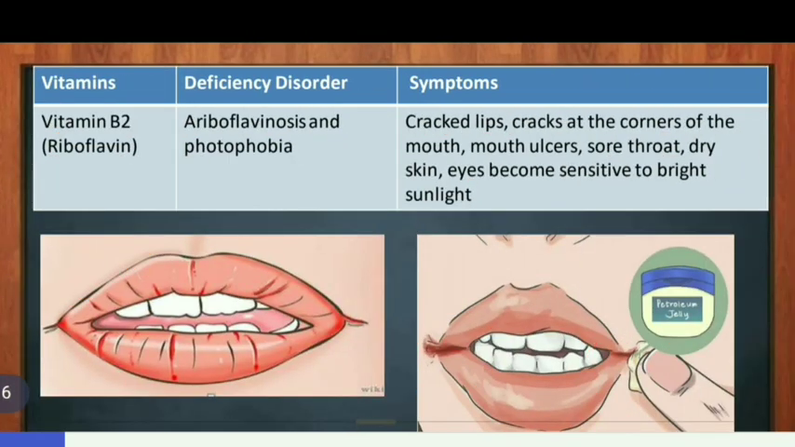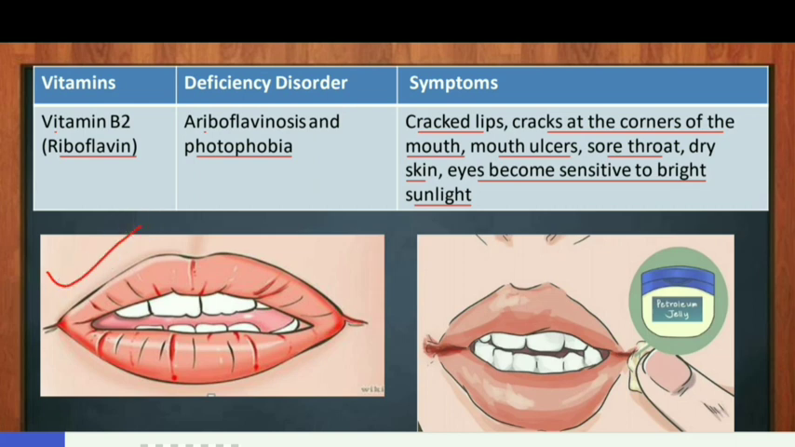Next is vitamin B2. The scientific name of vitamin B2 is riboflavin. Deficiency of vitamin B2 in the diet for a long time results in erythrobieflavinosis and photophobia. Symptoms are cracked lips, cracks at the corner of the mouth, ulcers, sore throat, dry skin, and eyes become sensitive to bright sunlight.